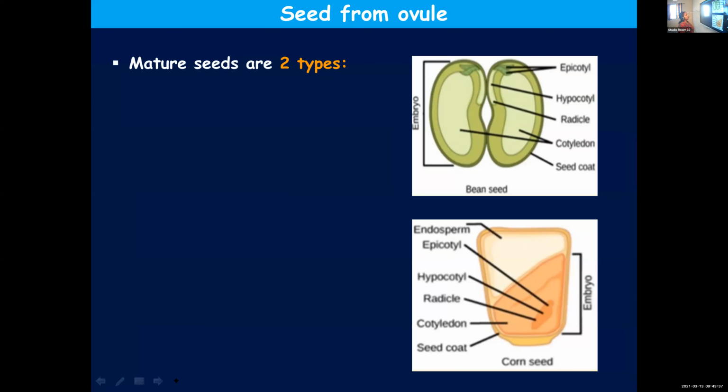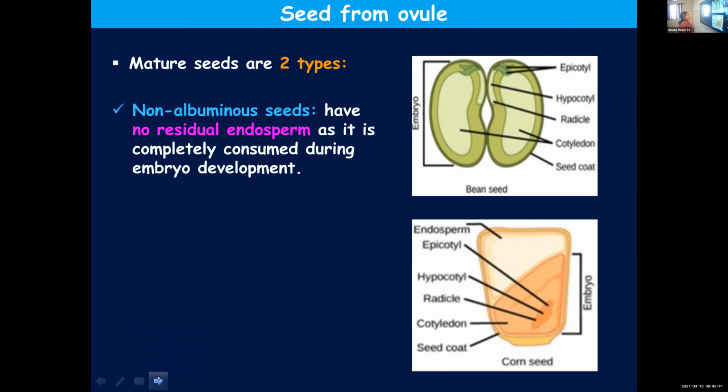There are two types of seeds. Mature seeds you can categorize into two based on the presence of endosperm. So based on the presence of endosperm, you can categorize mature seeds into two: non-albuminous and albuminous seeds.